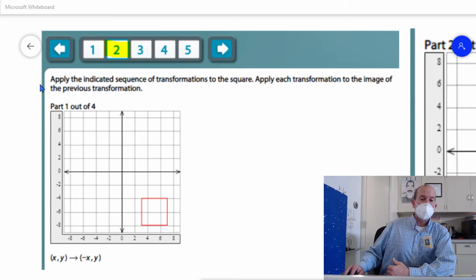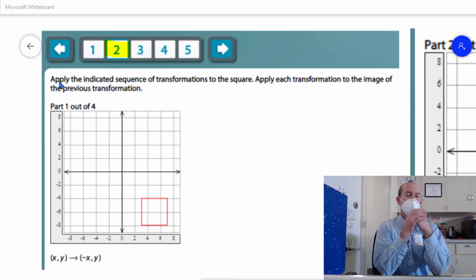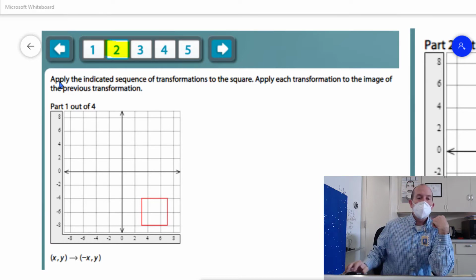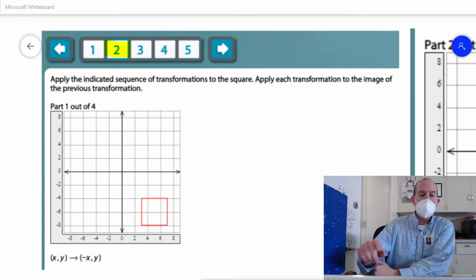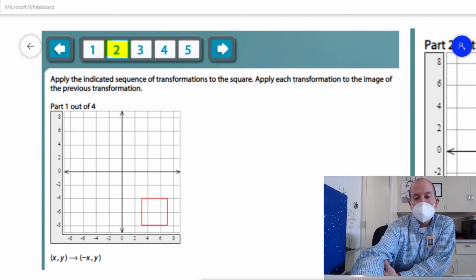All right. So welcome or welcome back. Let's take a look at chapter 10, section 3. We're going to take a look at a 4-part problem, which is question number 2. So we're going to apply these transformations one after another, making new shapes. And the first one says (x, y) maps to (-x, y). So if you weren't sure exactly what that would do to a point, you could always just take an example like maybe (2, 2) and see what happens to the numbers.